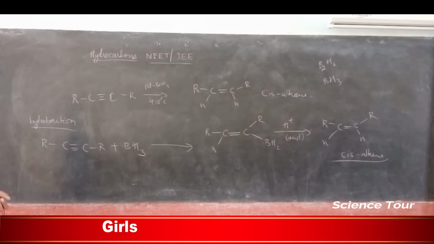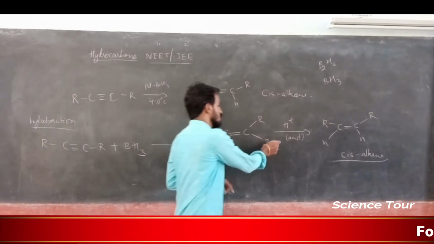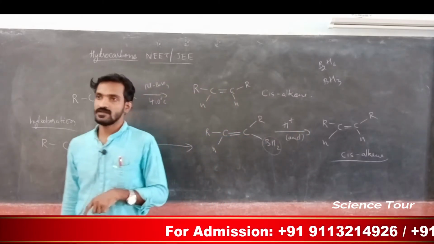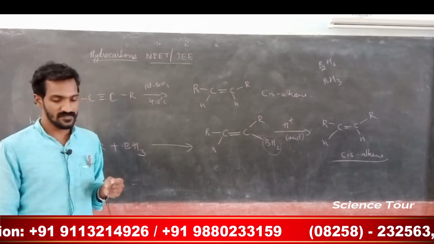So B2H6 means diborane, the dimeric form. BH3 is treated, and you get this particular compound, and here again it is treated. This will be replaced by this H. So at last we are getting the cis alkene.